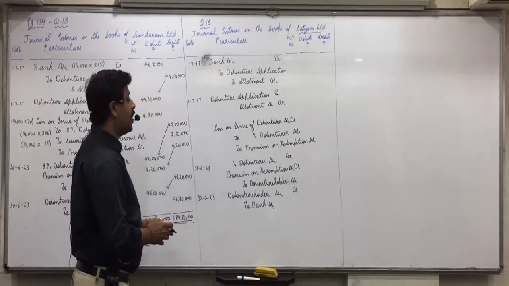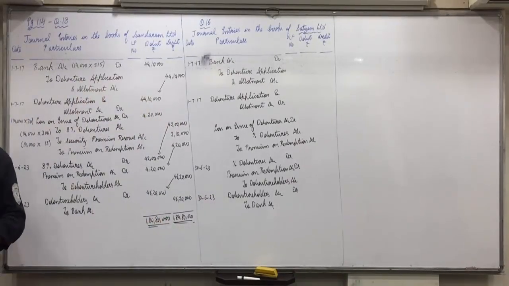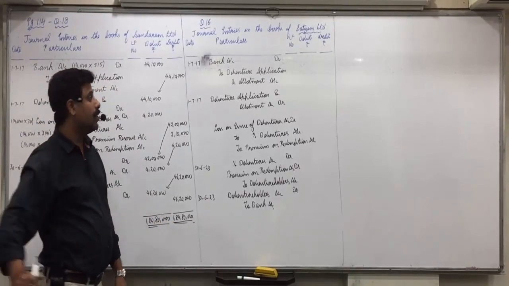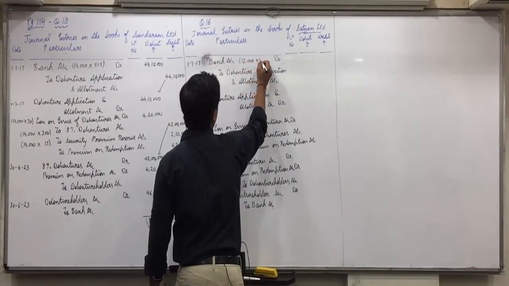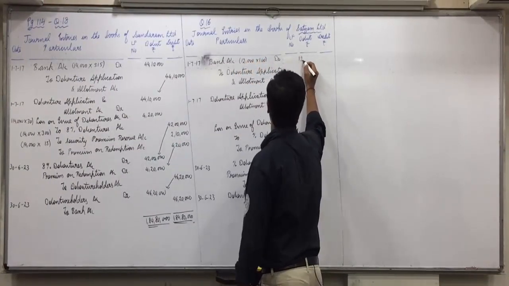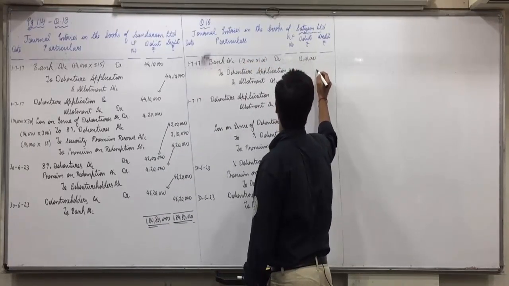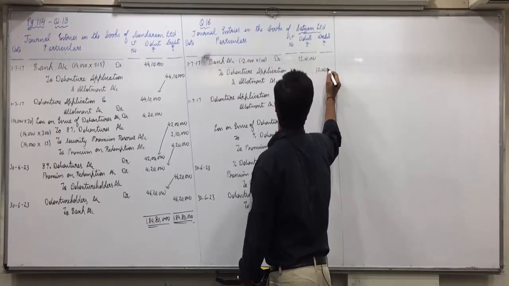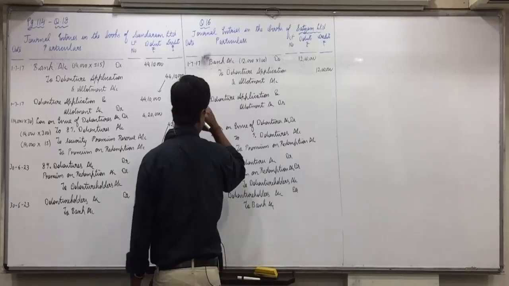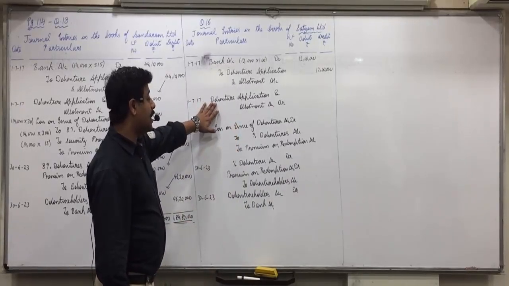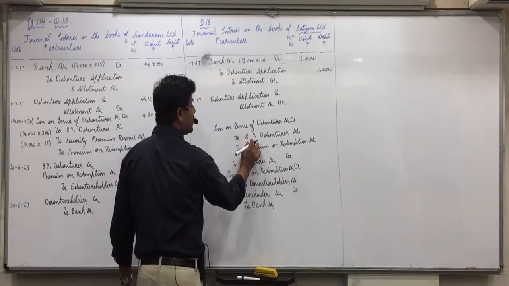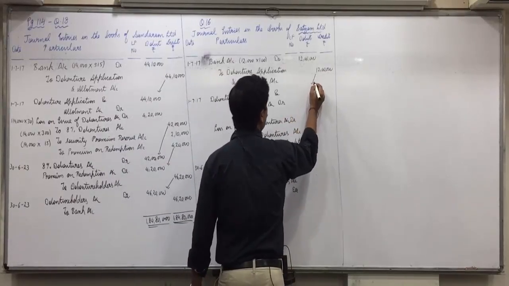Okay, now check your answers. Be attentive, everyone. First of all, bank account debit to debenture application and allotment account. They are issued at par, so 12,000 into 100, 12 lakhs. Then same date 1/7/17, first you will do debenture application and allotment account debit to 8% debentures account with the full amount of 12 lakhs.